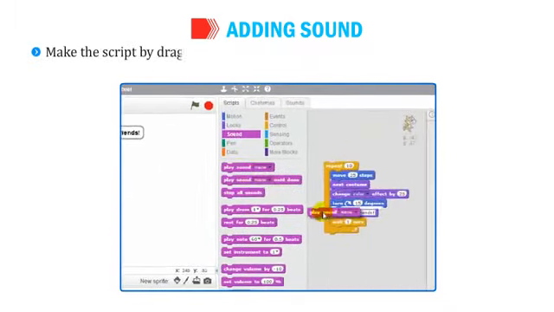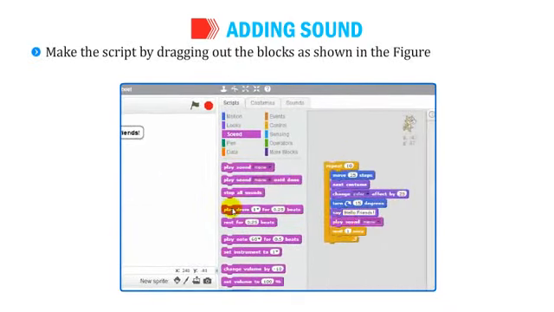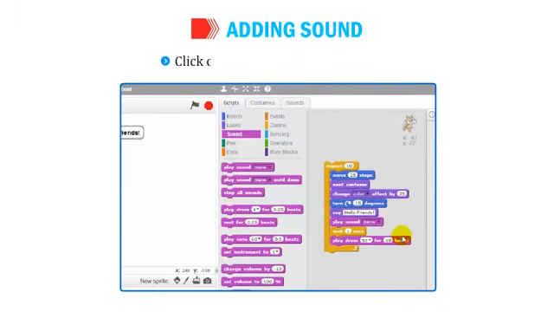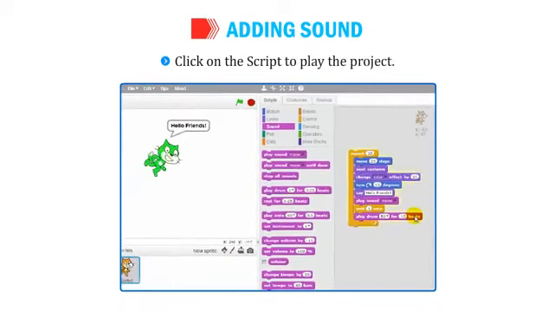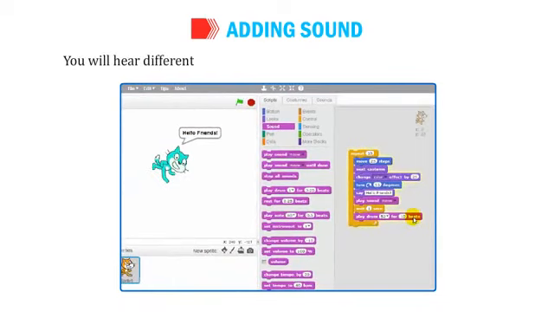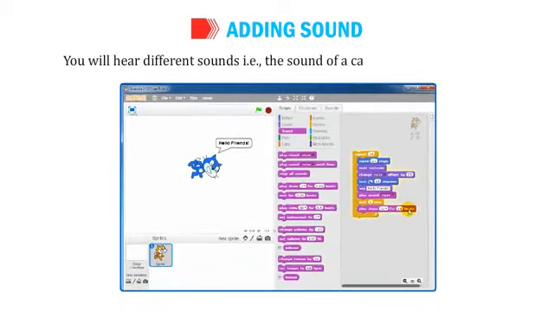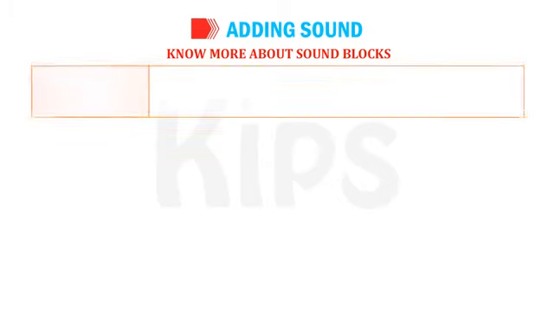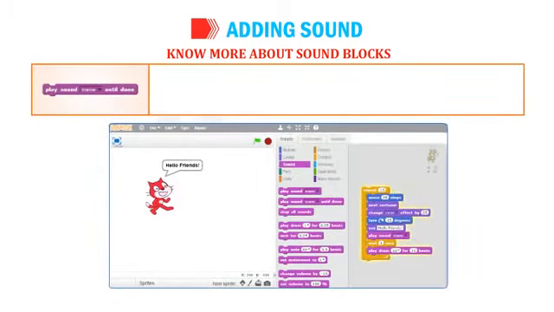Make the script by dragging out the blocks as shown in the figure and stack them on top of each other. Click on the script to play the project. You will hear different sounds, that is, the sound of a cat meow, drum beats. Students, know more about sound blocks. Play sound meow until done.